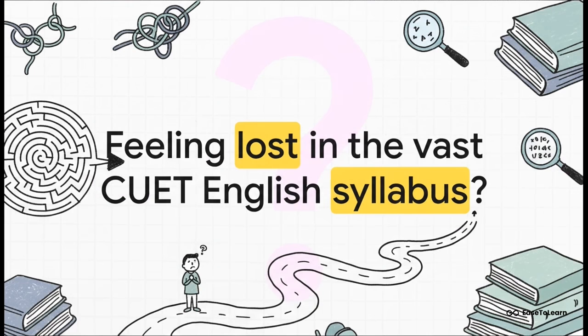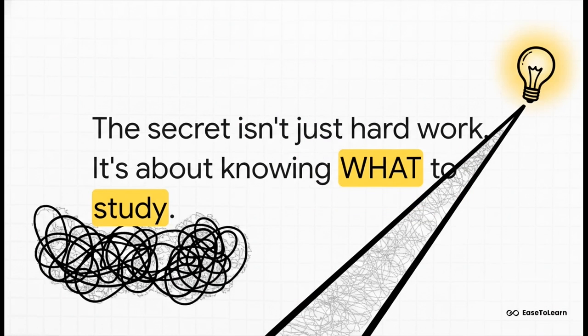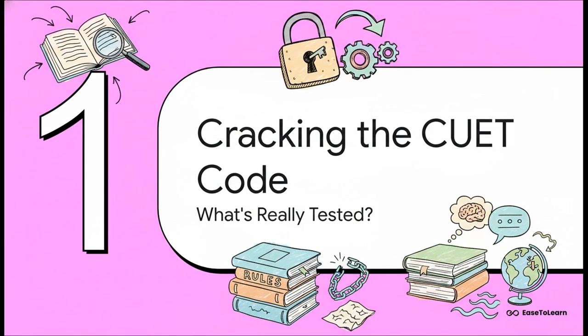So, you've taken one look at the CUET English syllabus and felt your head spin, right? It looks absolutely massive, and it's so easy to feel completely lost just thinking, where on earth do I even begin? Trust me, you're not the only one feeling that way. But here's the secret: the real game changer isn't about locking yourself in a room and studying for 12 hours straight. Not at all. The real key is understanding the pattern of the exam. It's about knowing exactly where to aim your efforts to get the maximum score. Okay, so let's crack this code together.